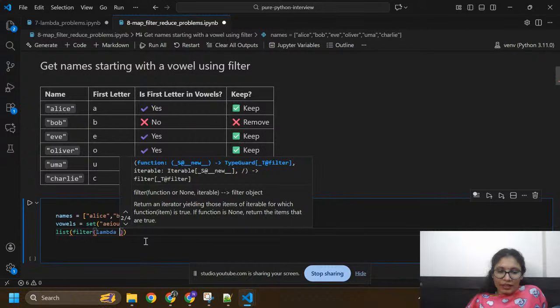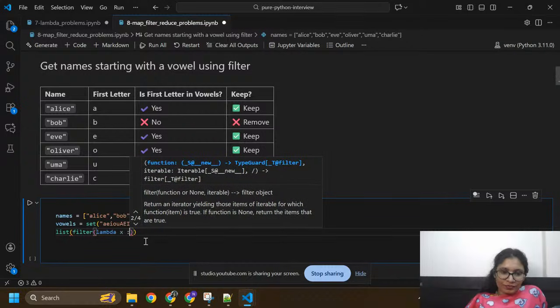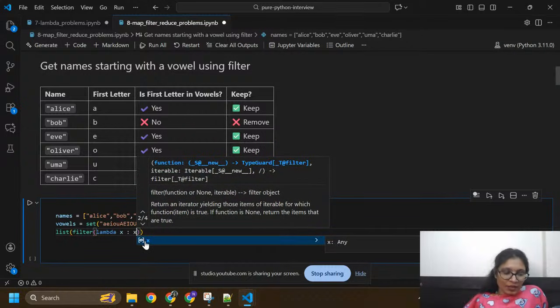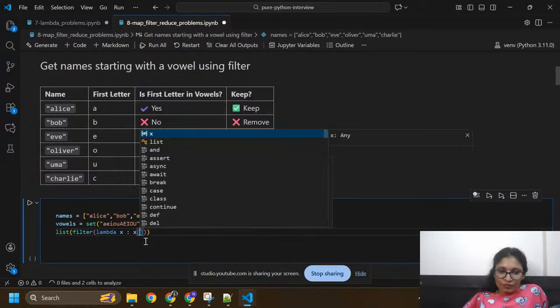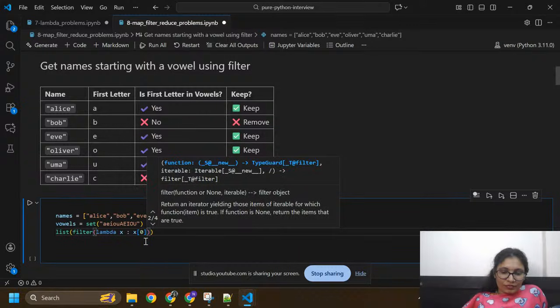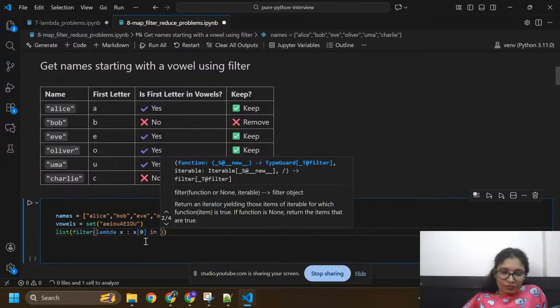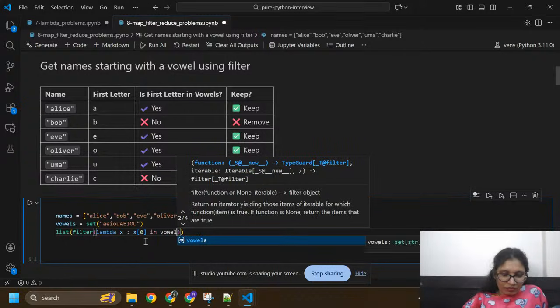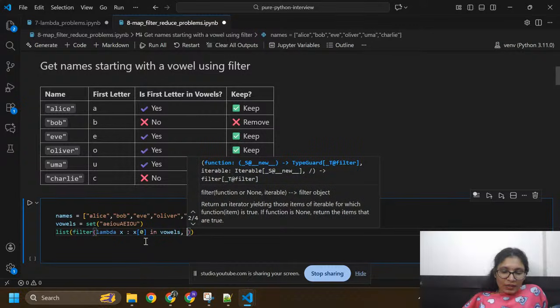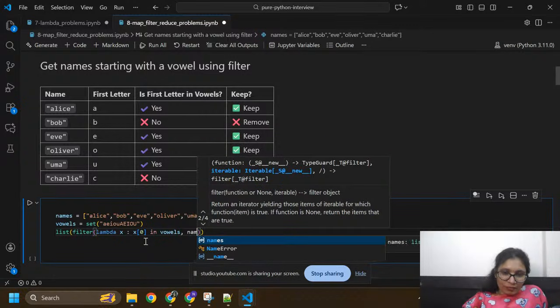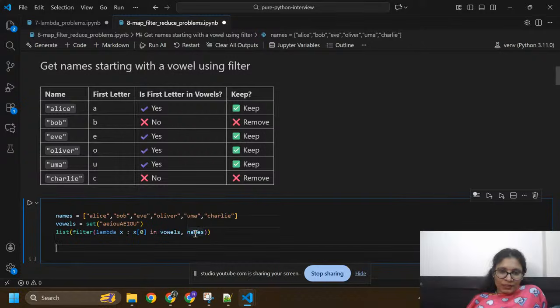Okay, and here x equals to name, every name, x at the index 0 in names. These are the names, and these are the vowels. Vowels equals to set. I am going to use set here because it will give you unique.